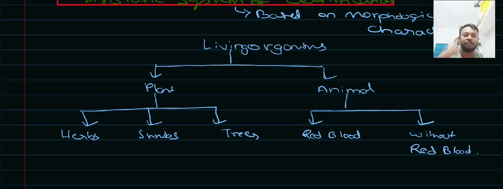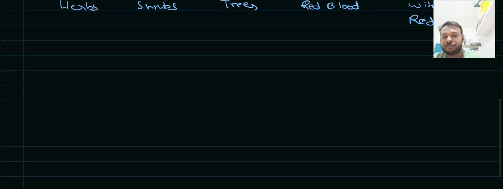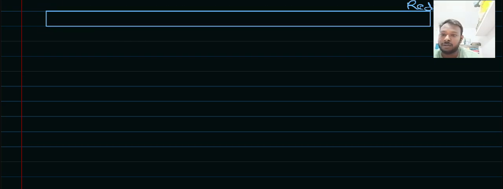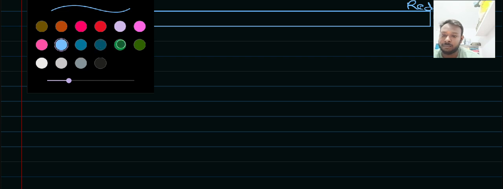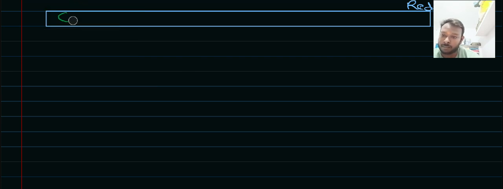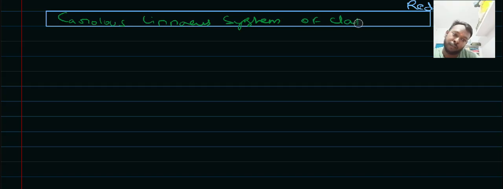Now coming to the next system of classification, that is Carl Linnaeus's system of classification, as this system was totally based upon the presence of the cell wall.